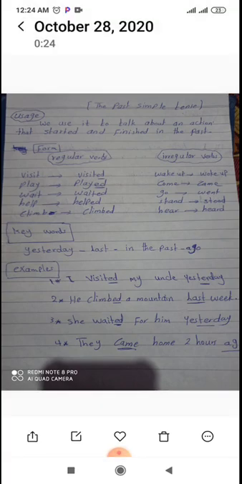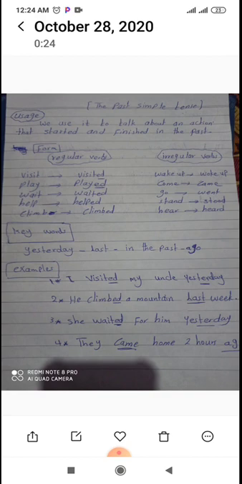Hello, my dear students. Today we are going to talk about the grammar of Unit 1, which is the past simple tense. Okay, first, let's know when we use the past simple tense. We use the past simple tense to talk about an action that started and finished in the past.